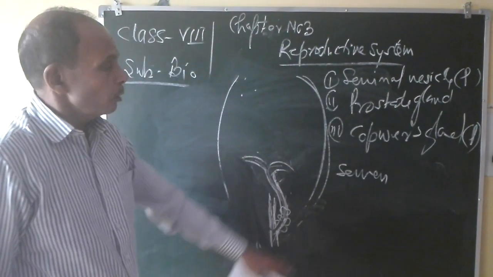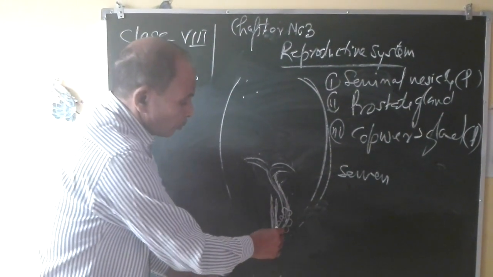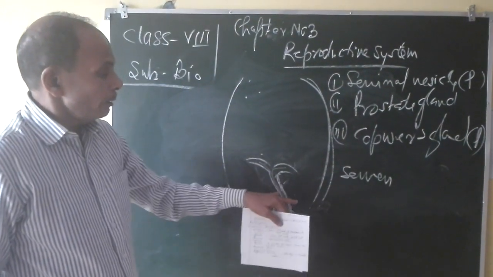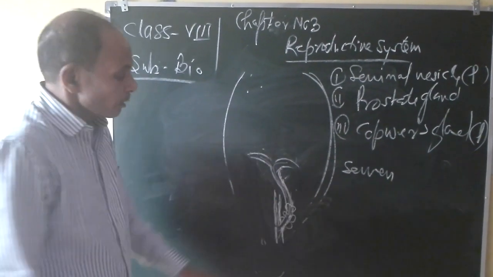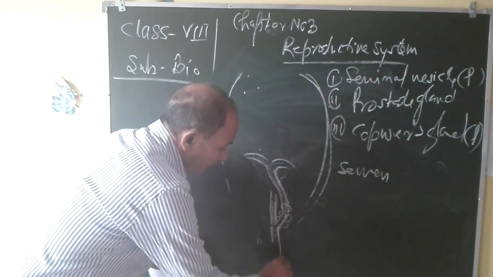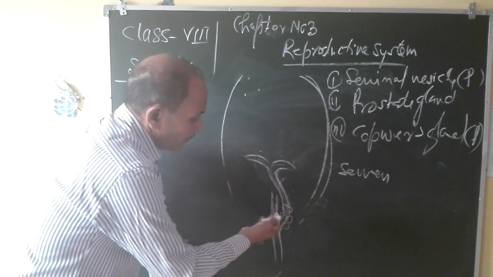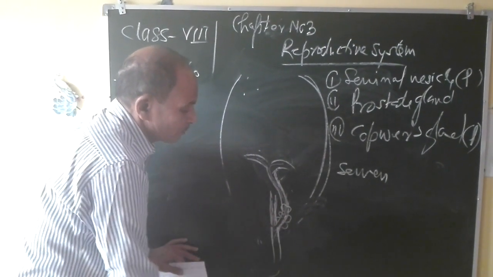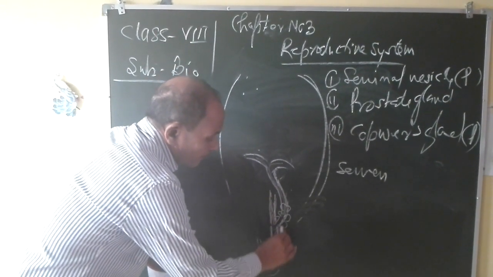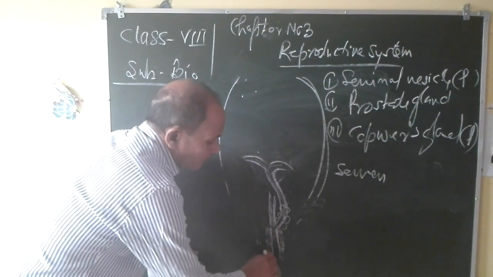In this way, you have seen the semen is poured inside urethra by the common sperm duct. The part of urethra which is behind the opening of this duct is covered by means of muscular wall, and it will give rise to penis.